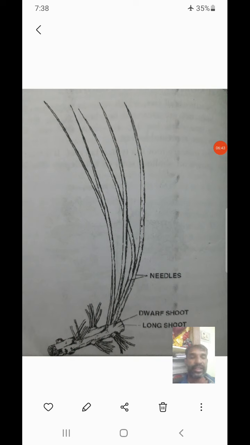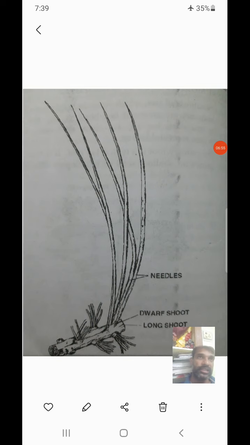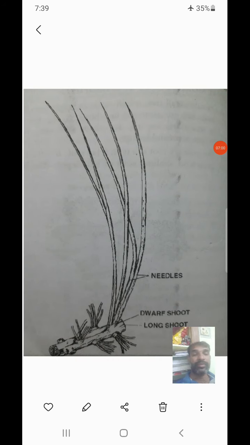These are the special character of the foliage. I mean there are three different types of leaves present in gymnosperms: microsporophyll leaves, megasporophyll leaves, including foliage leaves, which are nothing but needle-like leaves. That is called foliose leaves also.